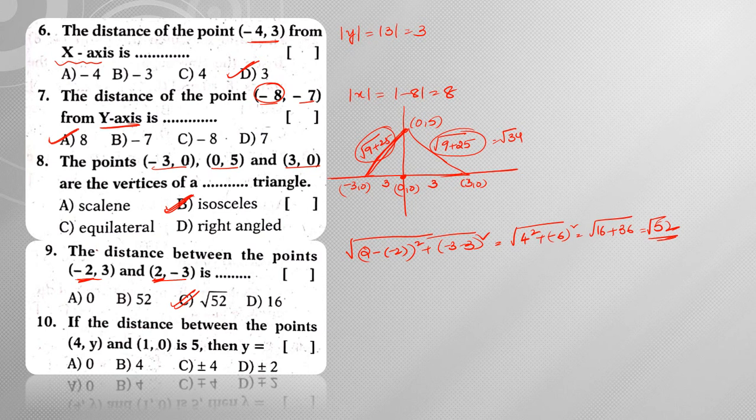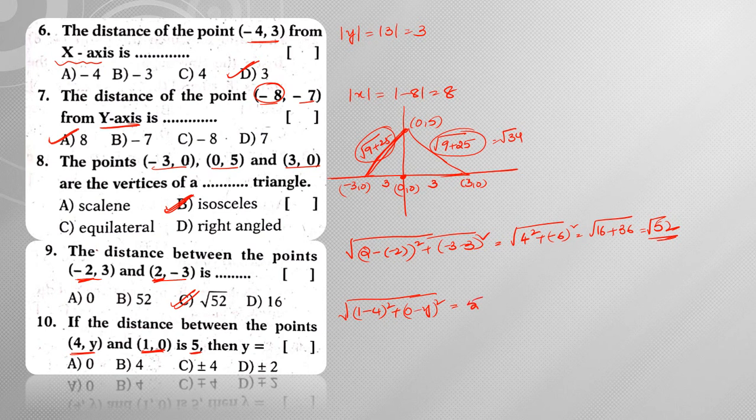Next, the distance between the points 4 comma y and 1 comma 0 is 5. So distance between those 2 points is square root of 1 minus 4 whole square plus 0 minus y whole square, which is equal to 5.